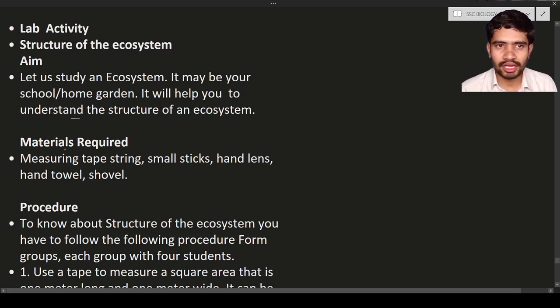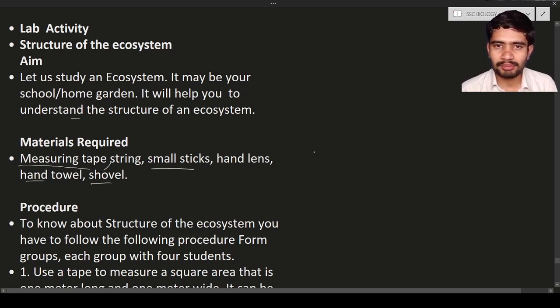Okay, this is our aim. To do that, we need some materials. Those materials are measuring tape. Next is strings. Strings are nothing but thread-like structures. Next is small sticks, hand lens, towel and shovel.